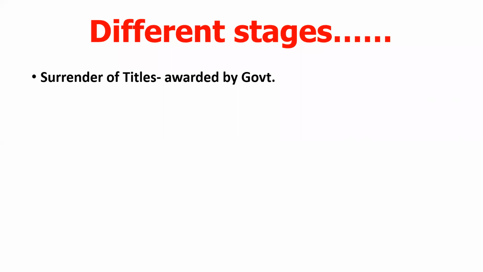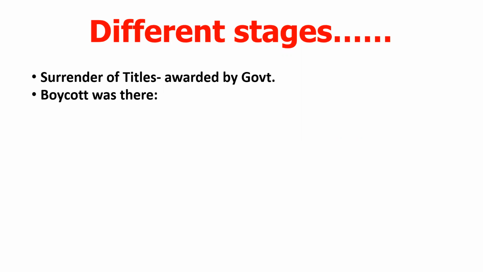First of all, surrender of titles was started. It means whatever titles were awarded by the government to different people, first of all they surrendered the titles. Like Rabindranath Tagore, he had the title of Thakur and knighthood. First of all, he surrendered all his titles. So whatever titles were given to anyone and awarded by the government, first there was surrender of the titles, right?